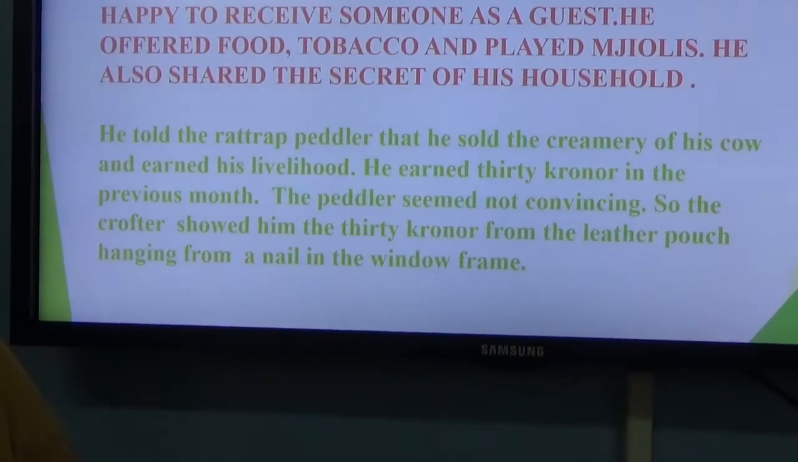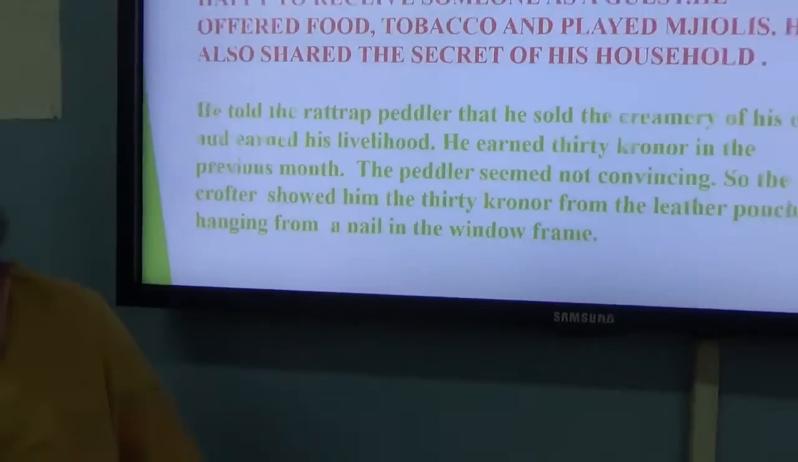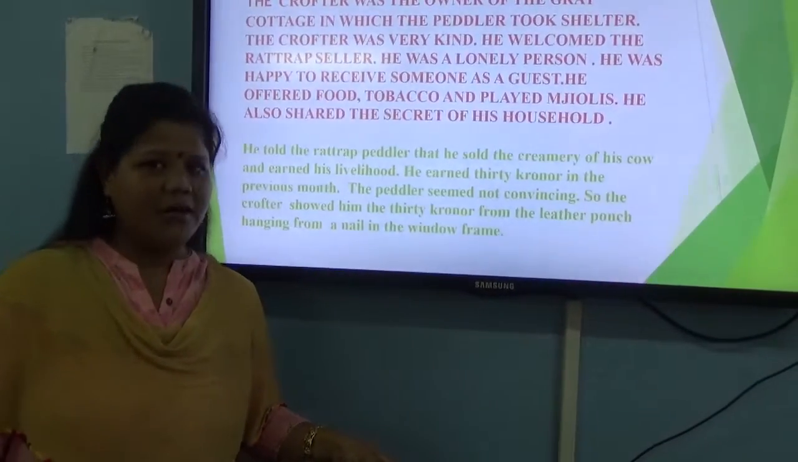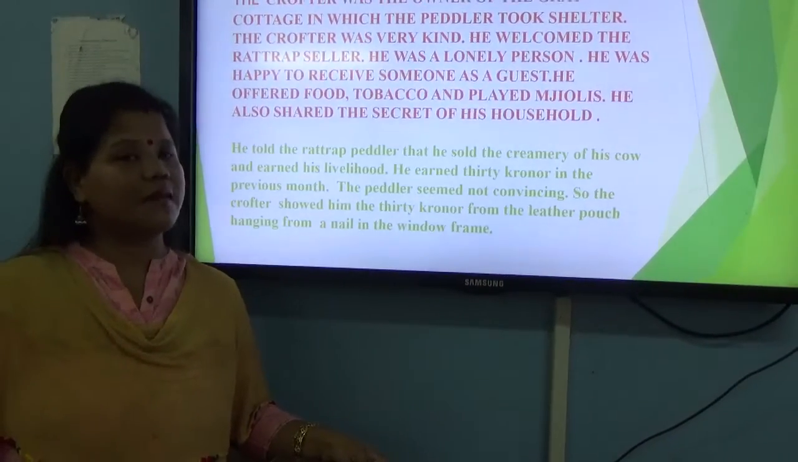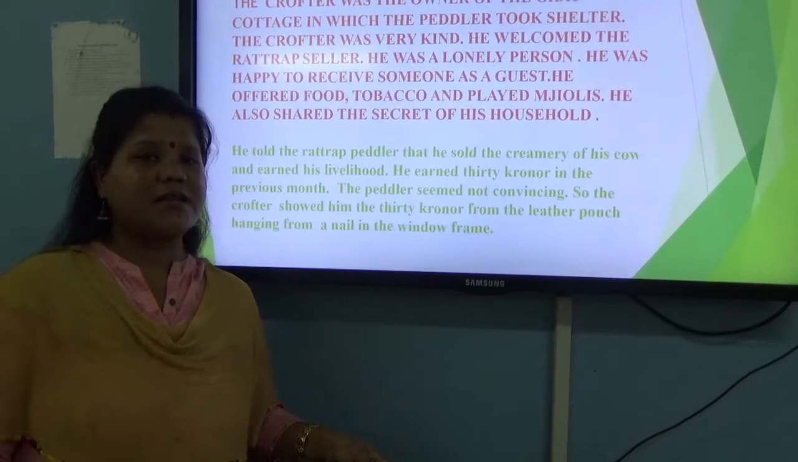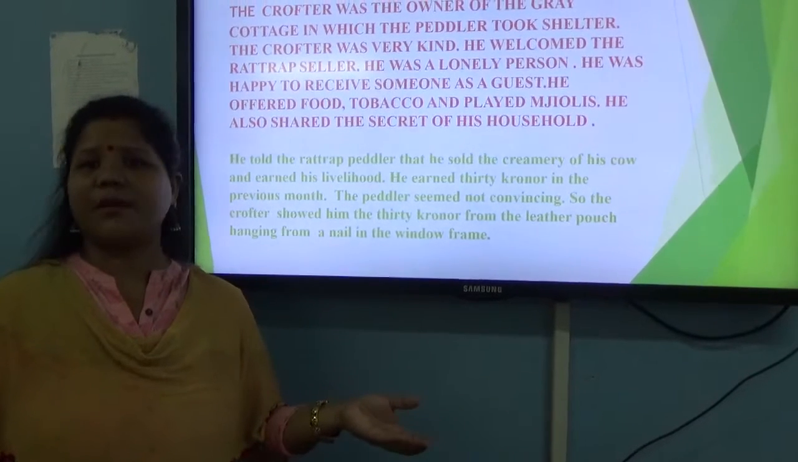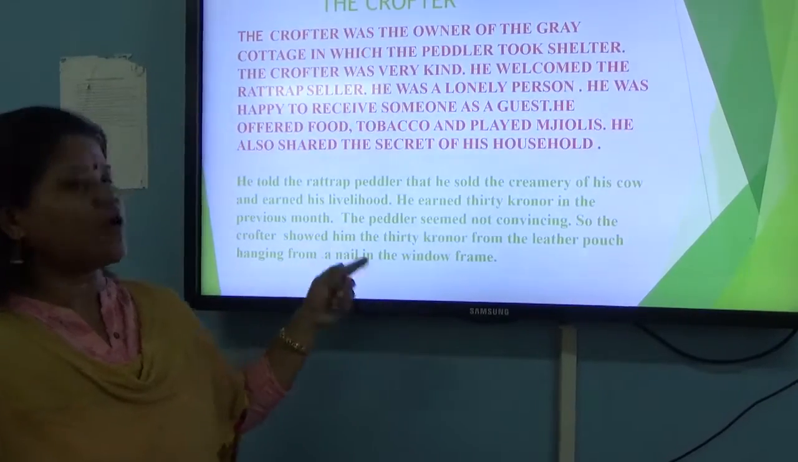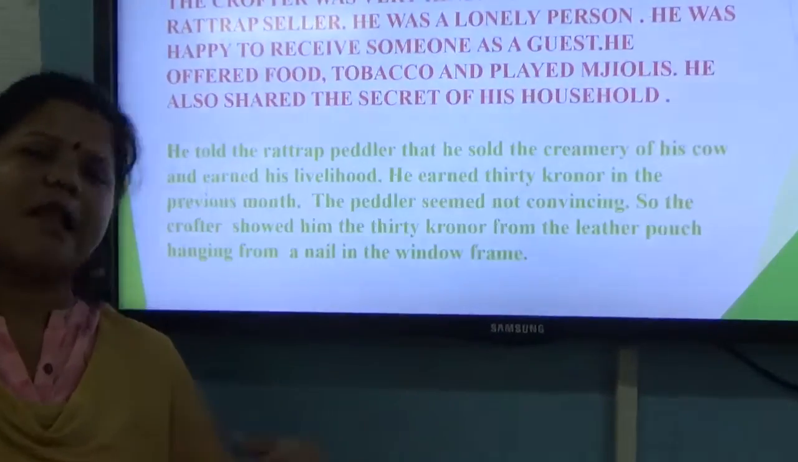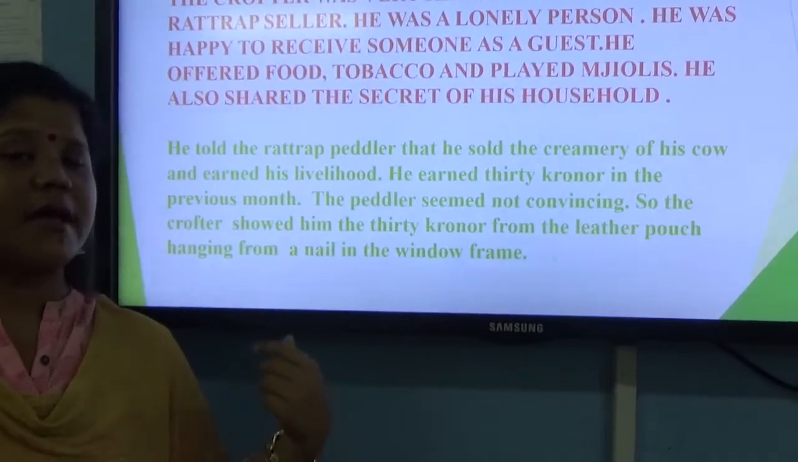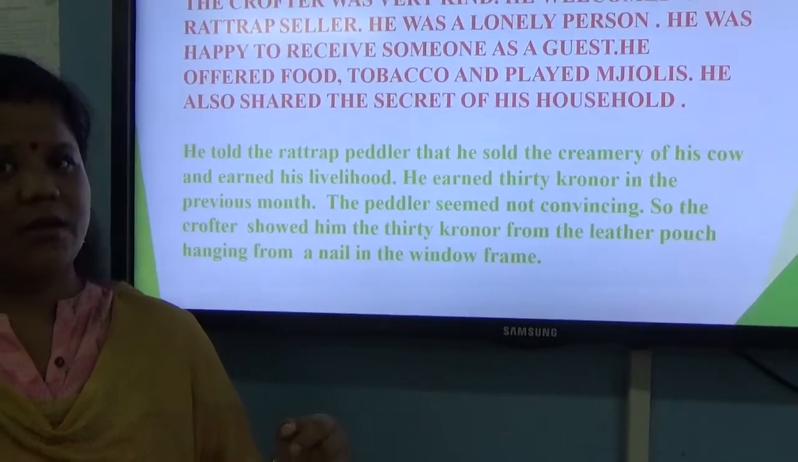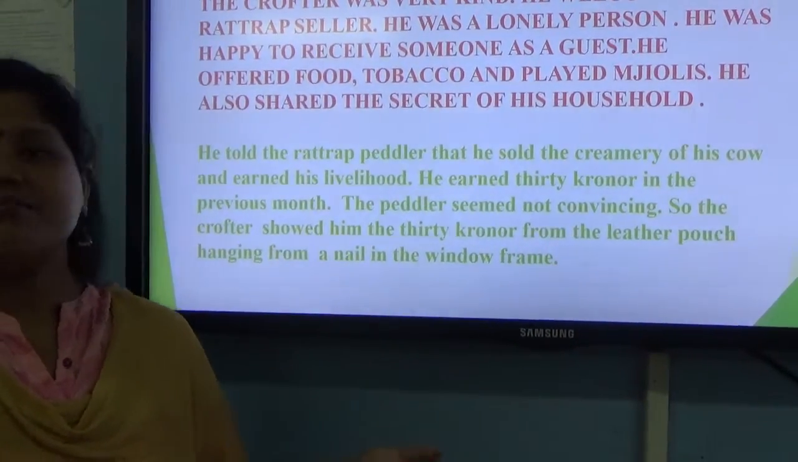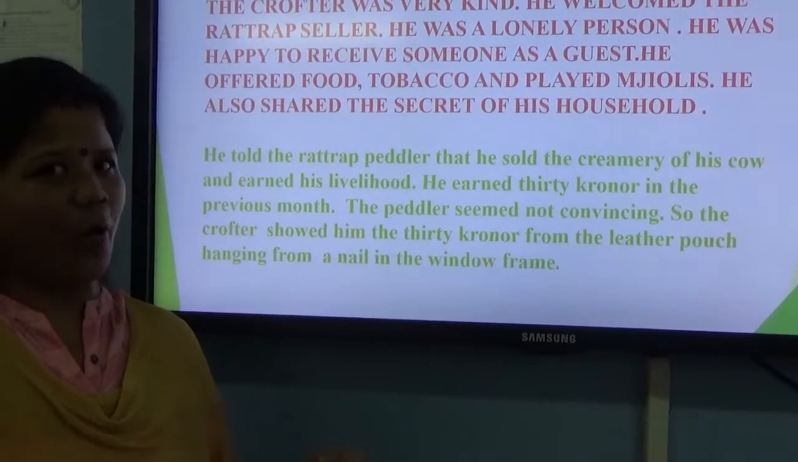Now, because the crofter was an old man, he could not work on the farm anymore. So he used to sell the creamery that he got from the milk of the cow. And then what happened? He also informed him that in the previous month, he earned 30 kroner by selling the milk products of the cow.